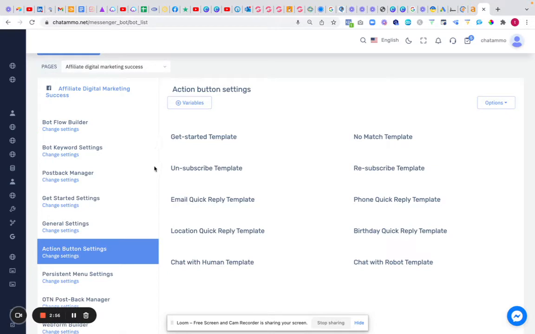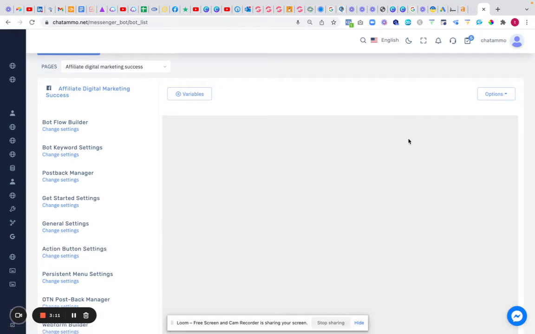Next, we have your action button settings. Now, these, again, I wouldn't particularly use. I prefer to build in user flow because it makes things a whole lot easier. Otherwise, you're going to need to do every one of these action buttons. Now, one thing I would change is this, the one I've just clicked here, which is the non-recognized one.